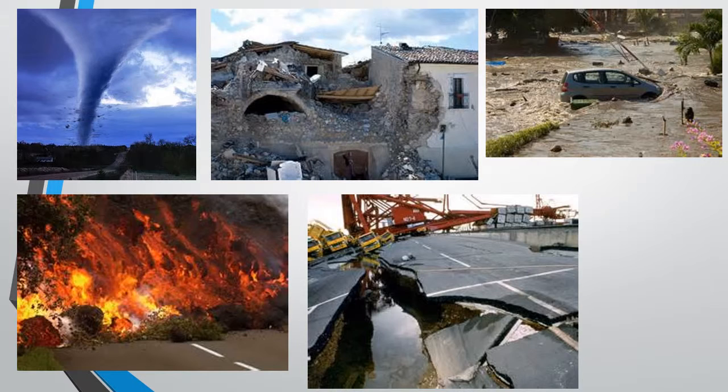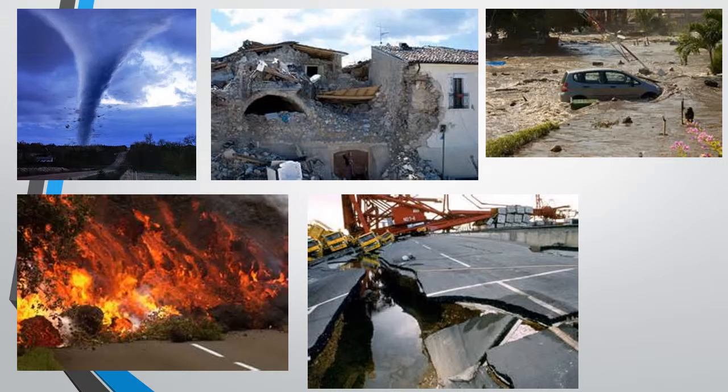Top left is a tornado. We can see that it's in full force. This is after an earthquake. We can see that the cement building has been completely damaged from the earthquake. This is after a tsunami. We can see there's a very large body of water now right here. This was probably a neighborhood before. As we can see, there's a hedge right here.